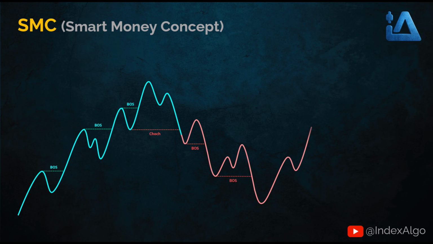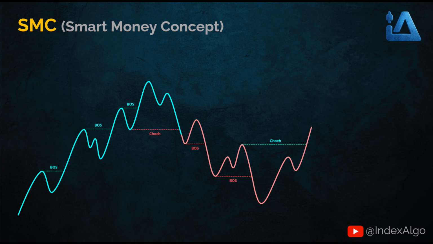But later on, this time, price doesn't break the previous low and turns back up and breaks the last high. Here again, we get a change of character, but this time, it's bullish, meaning the trend changes from bearish to bullish. From here on, we expect highs to get broken and bullish BOS to form. Price goes up and breaks a high, and a bullish BOS forms. Later on, price goes up again and breaks a new high, and another bullish BOS forms. What we've seen so far is how market structure forms through the SMC approach.